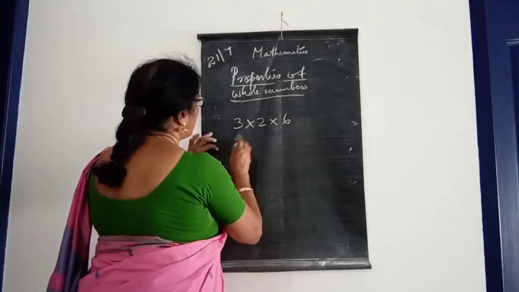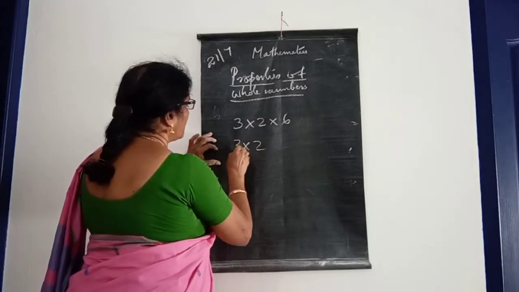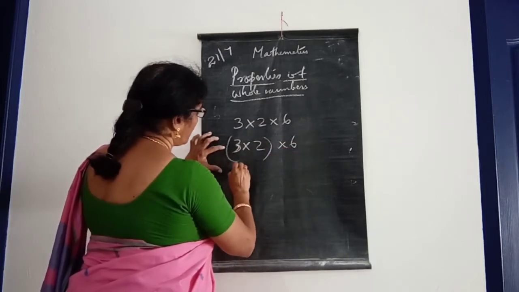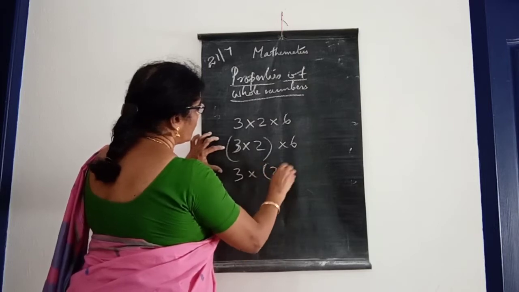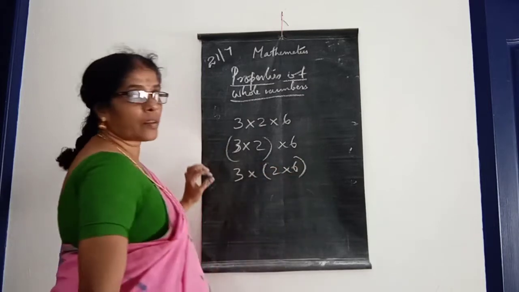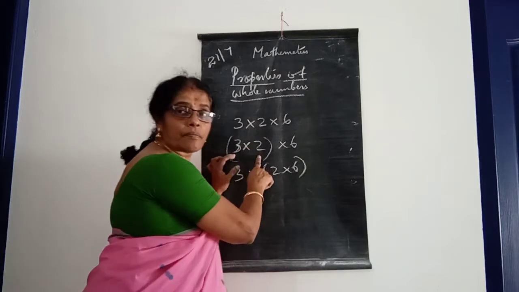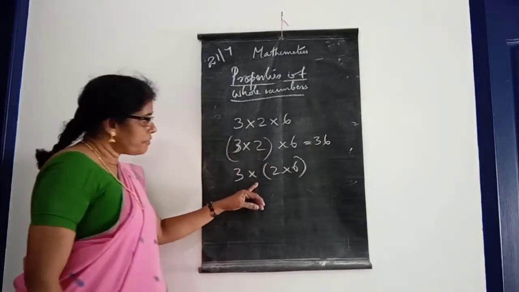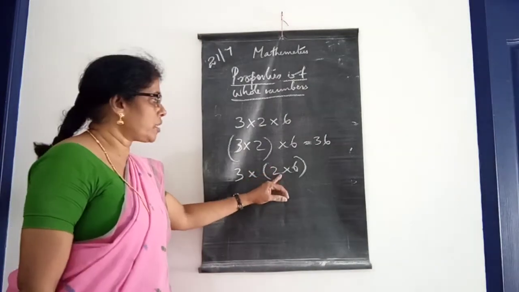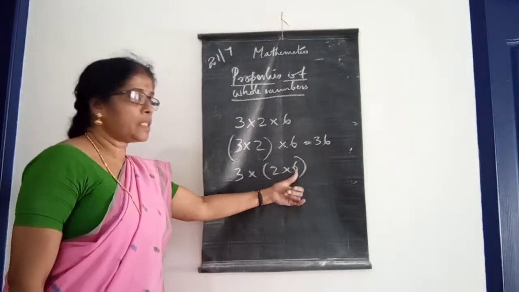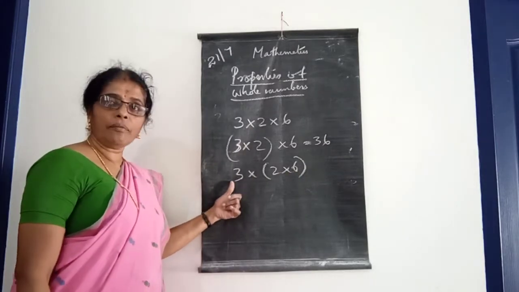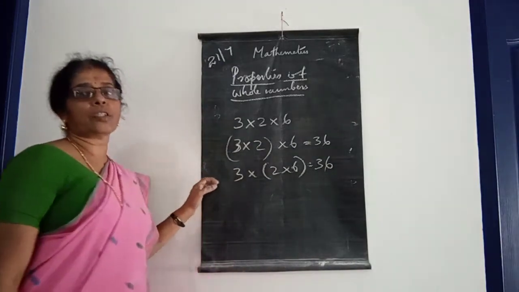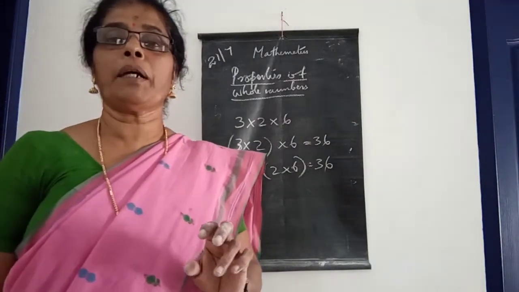First we can take 3 into 2, that is 6, then 6 into 6, 36. Or first find the product of 2 into 6, that is 12, then 12 into 3, that is also 36. Just like addition, in any way we can multiply that.